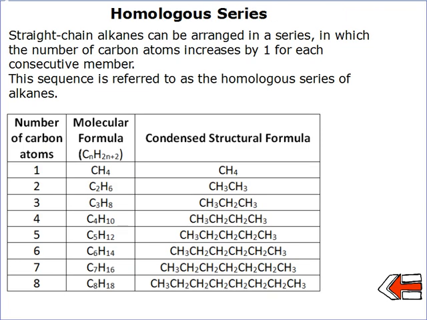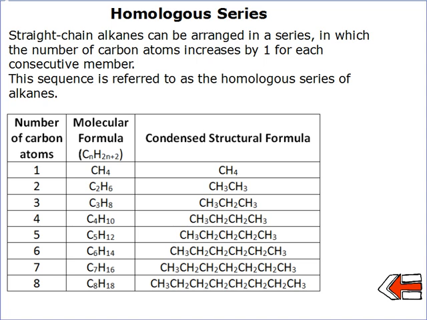So alkanes are one of the homologous series or families of organic compounds. If we look at the straight chain alkanes with no groups off the side, we can arrange them in a series in which the number of carbon atoms increases by 1 for each consecutive member. And if you remember the general formula CnH2n+2, you can see how the number of hydrogens increases very rapidly.